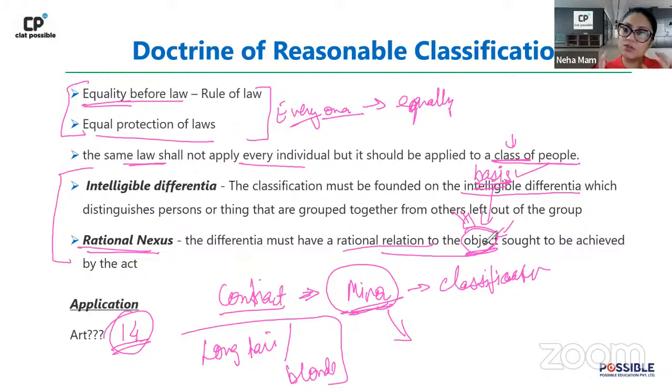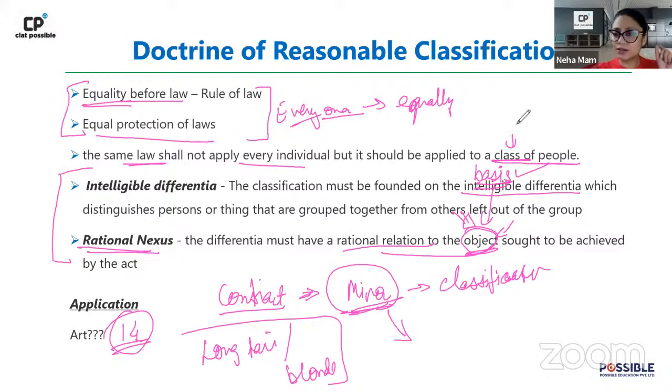The reason I'm giving you a detailed explanation on these things is normally जब exam में ये words आ जाते हैं, intelligible differentia, rational nexus, one tends to get a little flummoxed कि ये है क्या. So just have a clear understanding. Rational nexus is very simple कि भैया जो आपने basis create किया है उसके बीच में और आपका जो object है उसके बीच में कोई relationship है. If it exists, then it is known as a rational nexus. Otherwise, not. Okay? So that's your second.